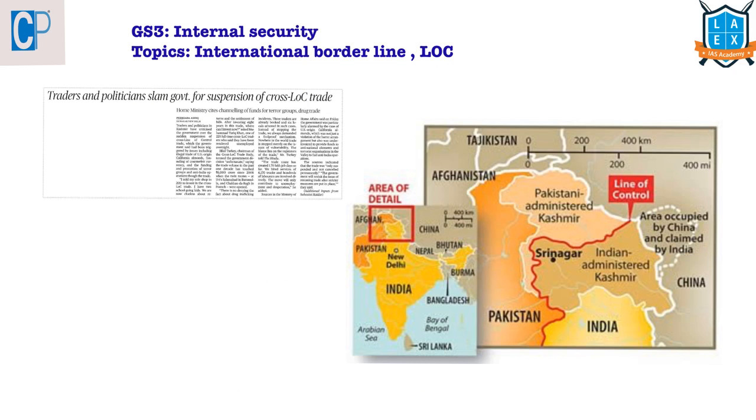Our first article is, traders and politicians have slammed the government for the suspension of cross-LOC trade. This article is an extension for our yesterday's article, where the Home Ministry has suspended this cross-line of control trade due to some trafficking happening across the border. Here this article comes under GS paper 3 under the topic of internal security, and from the prelims point of view we have already seen about this line of control yesterday, but let us also see it again today, and along with it let us see another topic known as international border.